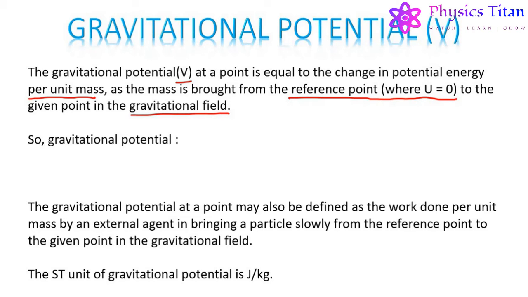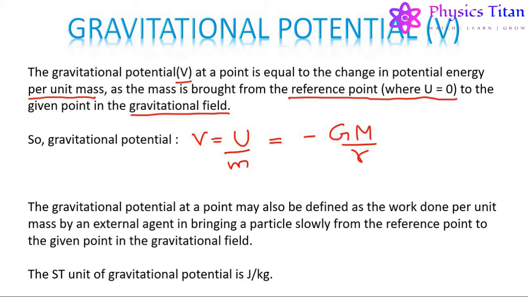So, the gravitational potential is nothing but the gravitational potential energy per unit mass, which is equal to minus GM upon r, where capital M is the mass of the object which is producing the gravitational field and r is the distance between the centers of the two masses.